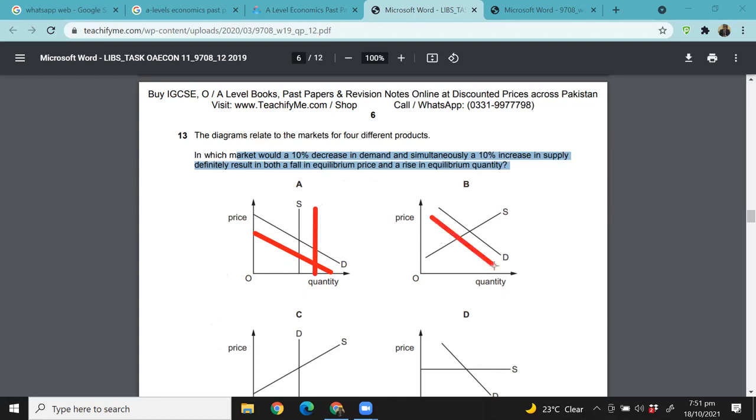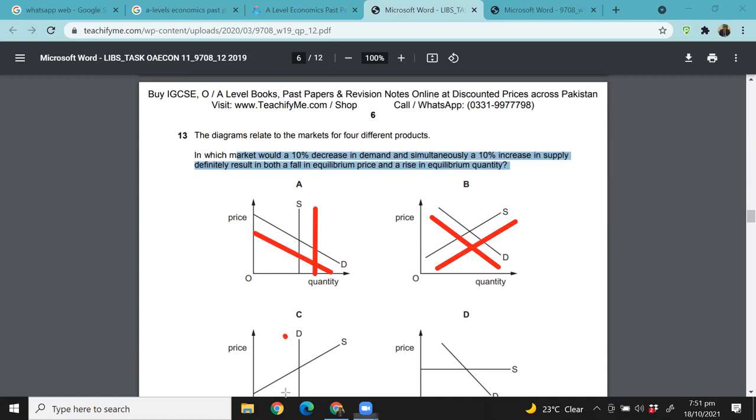In this case, there's a 10% decrease in demand, like this, and there's a 10% increase in supply. So price is definitely falling. In the case of B, price is definitely falling. But we don't know if the equilibrium quantity is increasing or not. We don't know if the equilibrium quantity would increase or not.